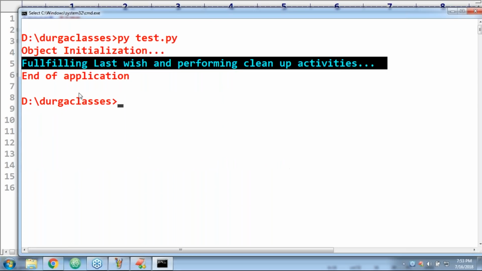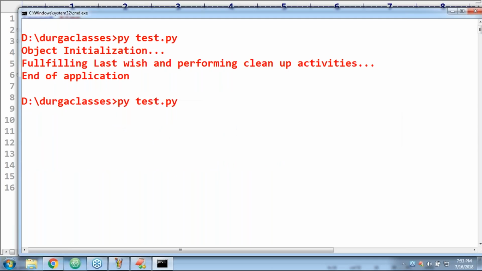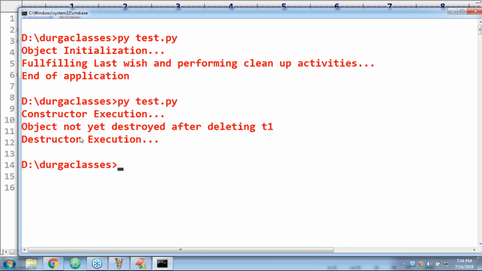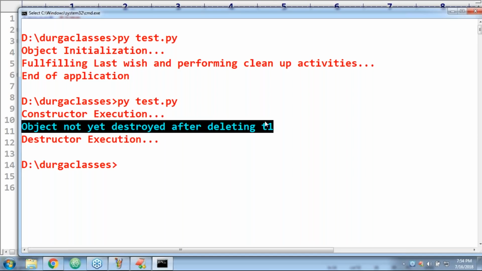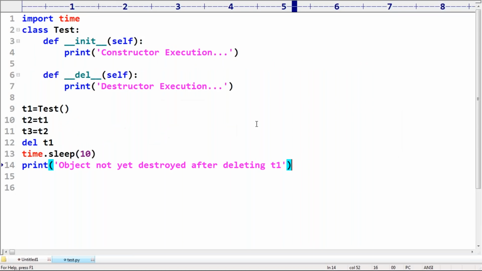Let me execute this code. Sir, I'm waiting 10 seconds, but still the object is not going to be destroyed. Observe that, sir, up to the second line only you have to see. Forget about the remaining lines. Object not yet destroyed after deleting T1, because you waited 10 seconds and still the object is not yet destroyed.